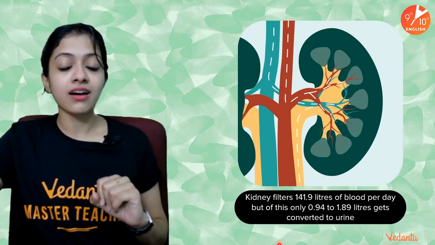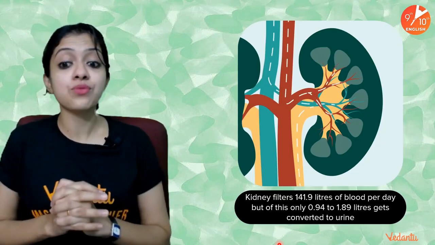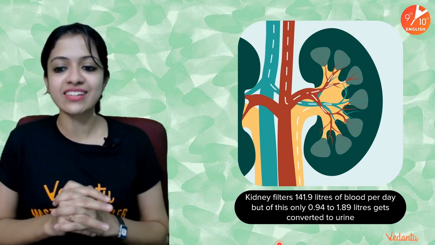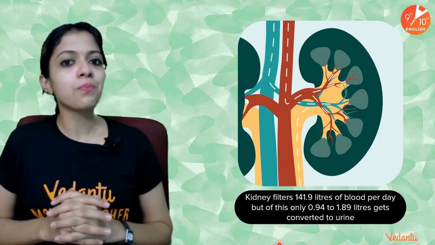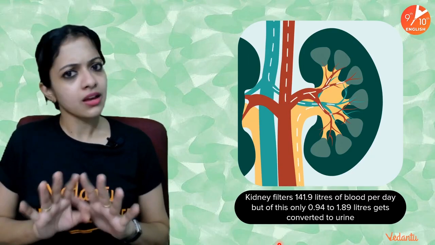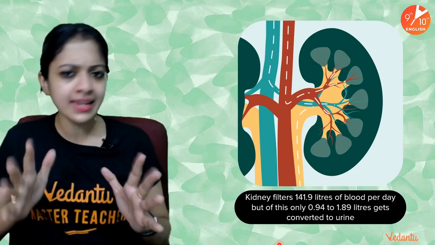The kidneys filter 141.9 liters of blood per day. Imagine how much blood does your body have? Roughly around 5.5 liters of blood in an average human being.